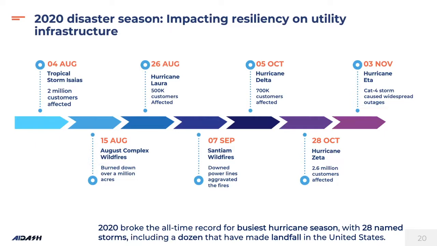And also to signify the importance, disasters are increasing over time. This is just the timeline of not disasters over the last few years, but all the disasters which happened over the course of last year itself. We had Hurricane Laura, Hurricane Delta, a bunch of wildfires. So 2020 basically was one of the busiest hurricane seasons. Given all this, there is a need for a product like IVMS, which can enable post-disaster management use cases. So the way it works is